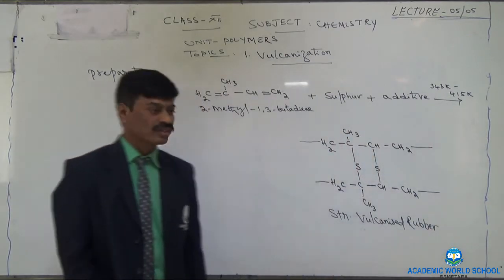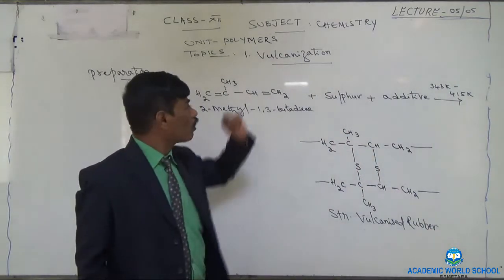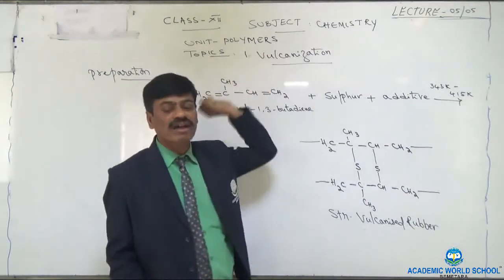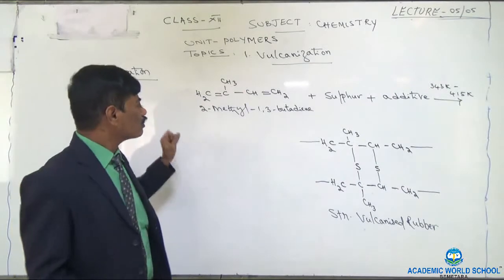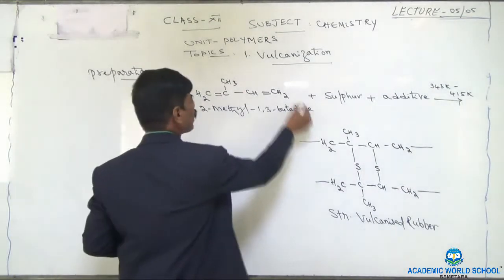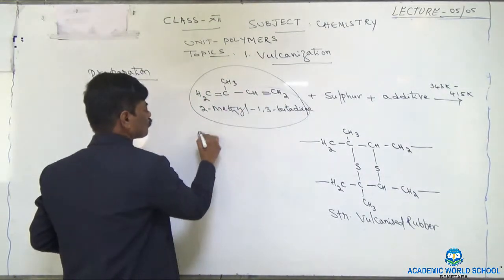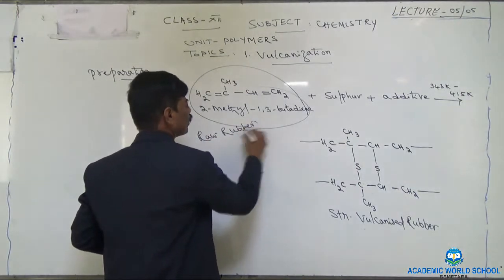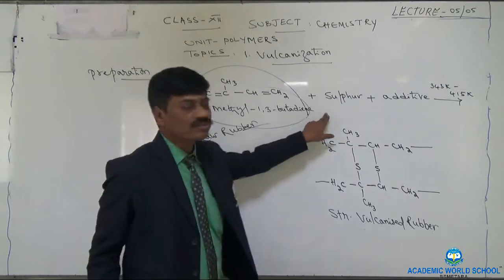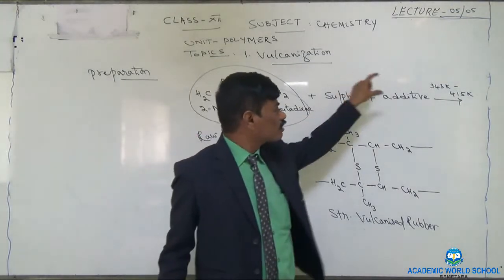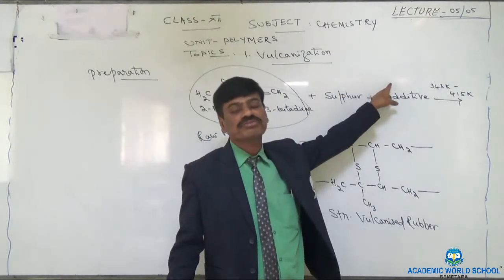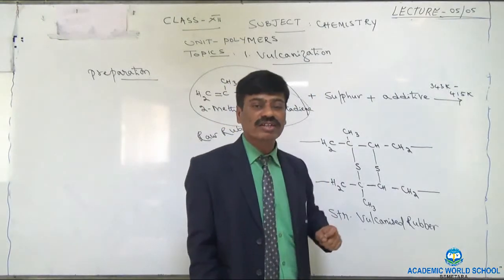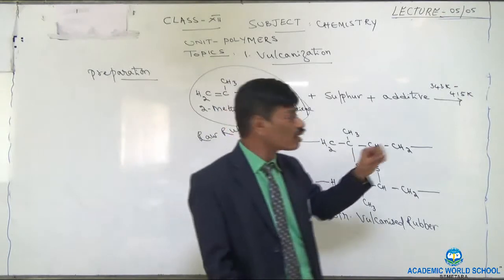Right. Now let us see what is meant by vulcanization. Vulcanization is a chemical reaction wherein the raw rubber is treated with sulfur in presence of a suitable additive at a temperature equal to 343 Kelvin or 415 or any temperature in between.